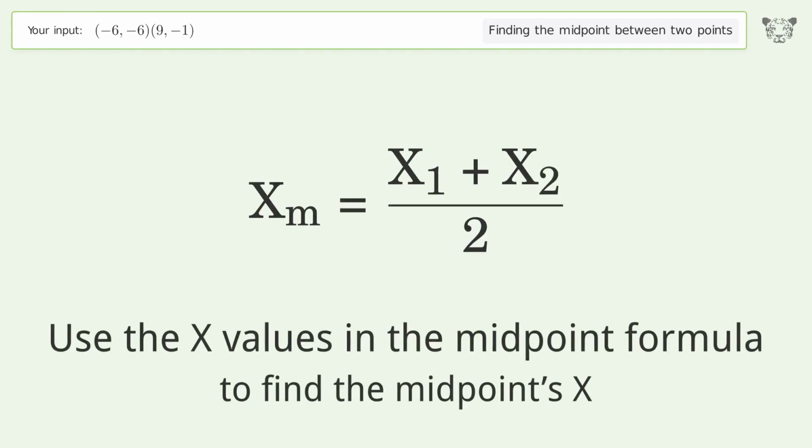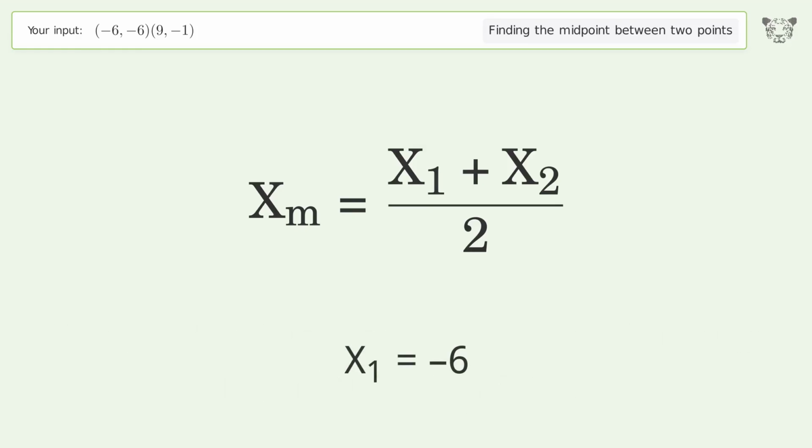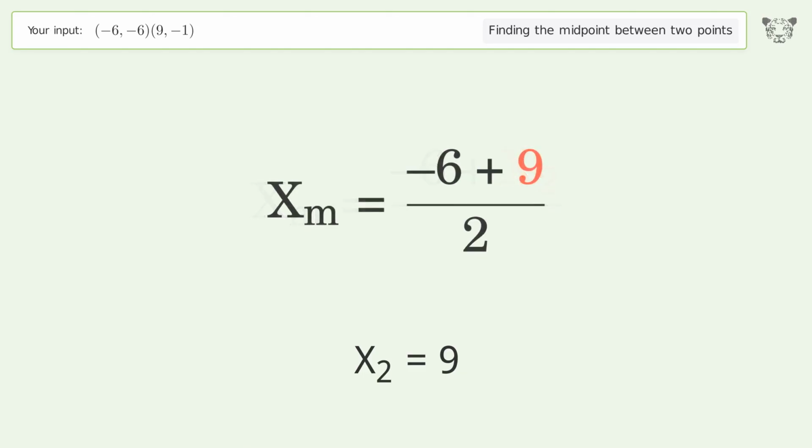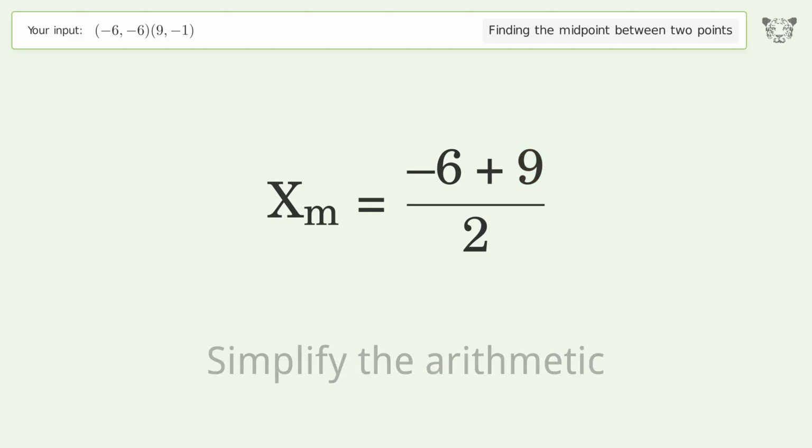Use the x values in the midpoint formula to find the midpoint's x. x1 equals negative 6. x2 equals 9. Simplify the arithmetic.